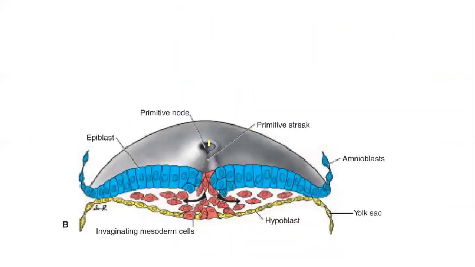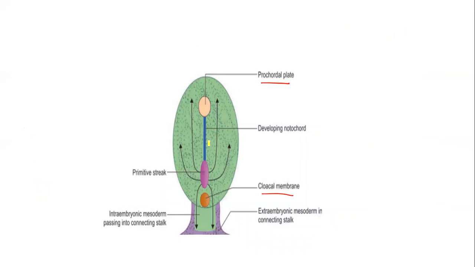If you remember, during the notochord formation, come to this picture, we would have seen the primitive streak and primitive node. This is the procaudal plate. What we would have told is, the mesoderm that is formed will migrate all along except the region along the procaudal plate and this connecting stalk. So there you will not have any mesodermal cells, and you will have only the ectodermal and the endodermal lining.